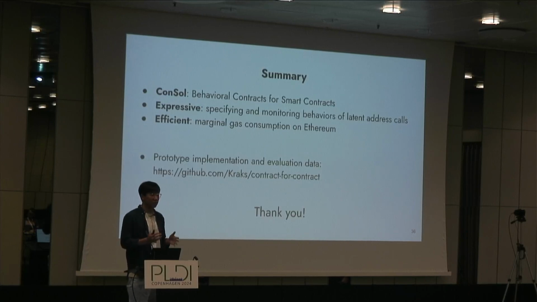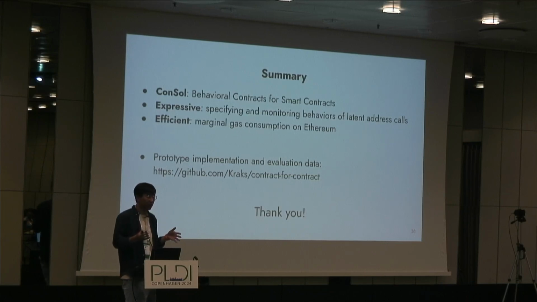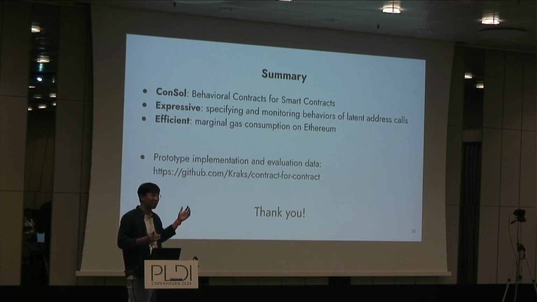There is already a lot of existing work on static analysis and static verification of smart contract programs, but not all information is available before running on the blockchain. If you're doing dynamic analysis, you have more information to know what actually happens. And because we're following this behavioral contracts approach, the programmer can write arbitrary functions or computations as specifications. They're executable, but this can sometimes go beyond the capability of static analysis.